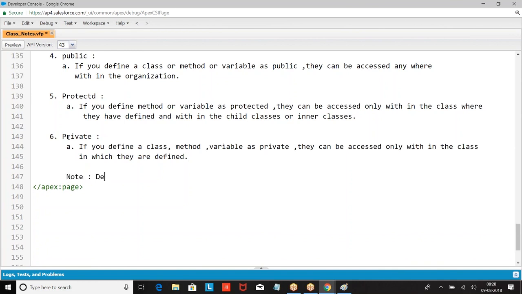Note, the default access modifier is private. If we don't define anything, by default it is taken as private.